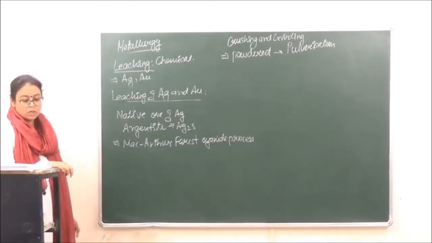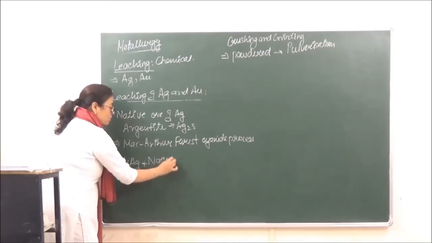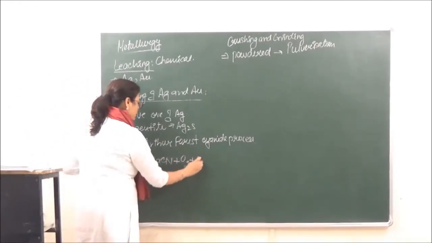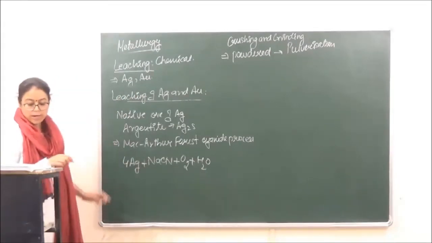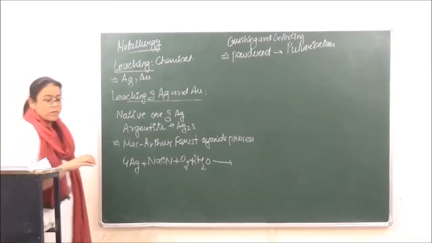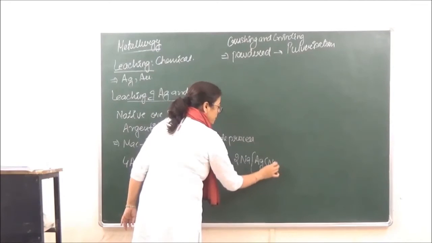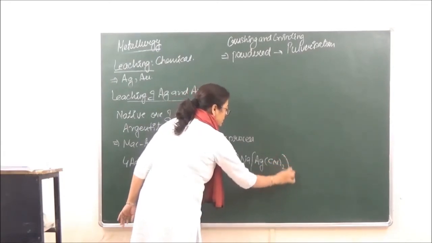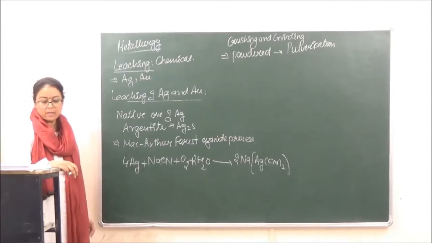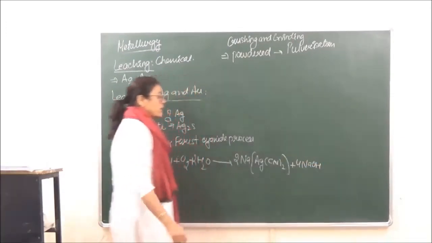MacArthur-Forrest cyanide process. So what are we doing over here is, we are taking silver, we are reacting it with sodium cyanide in presence of air and water, such that we get a coordinate complex over here, which is sodium dicyanoargentate, and with this sodium hydroxide will be given.